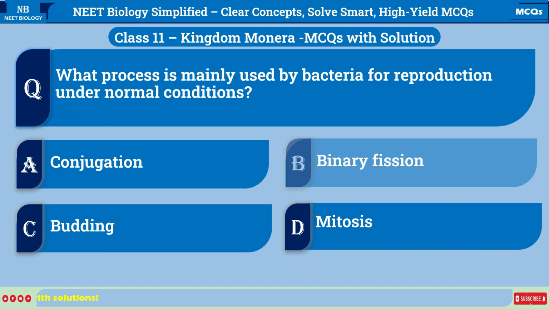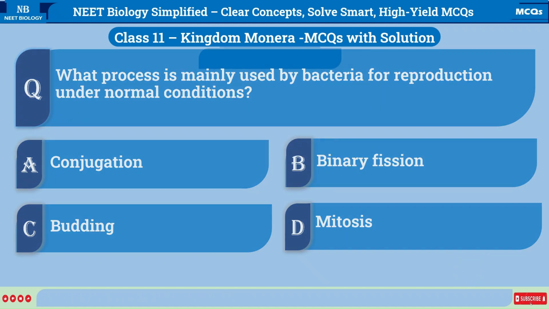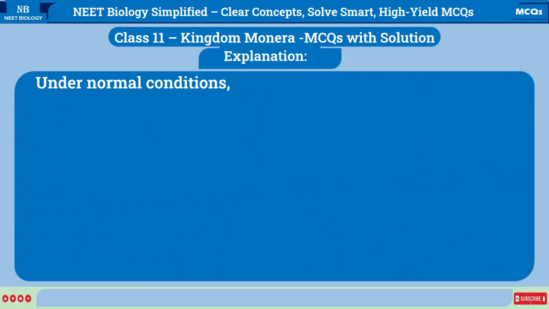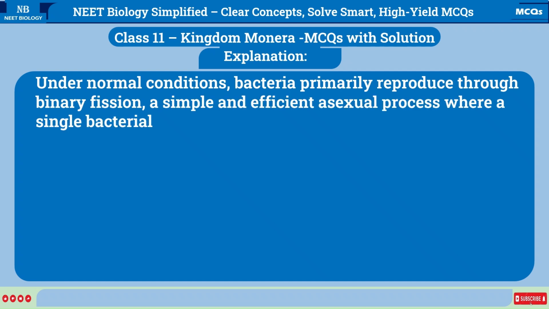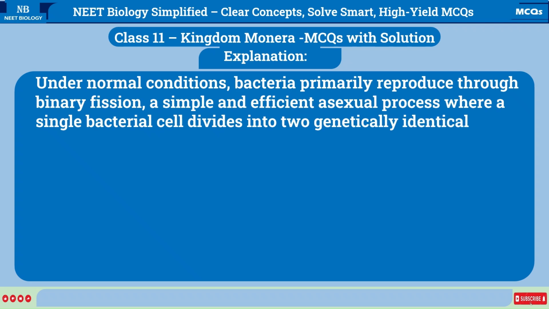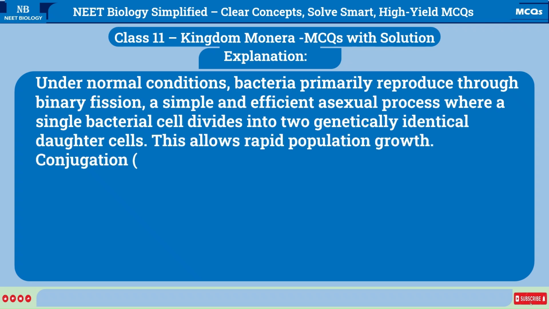Correct answer is B. Binary fission. Explanation: Under normal conditions, bacteria primarily reproduce through binary fission, a simple and efficient asexual process where a single bacterial cell divides into two genetically identical daughter cells. This allows rapid population growth.